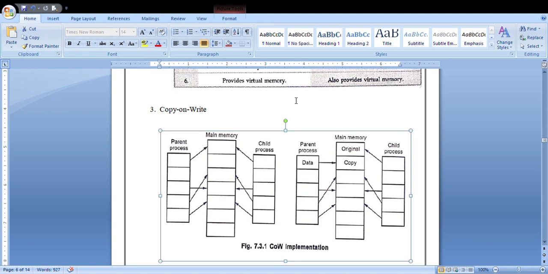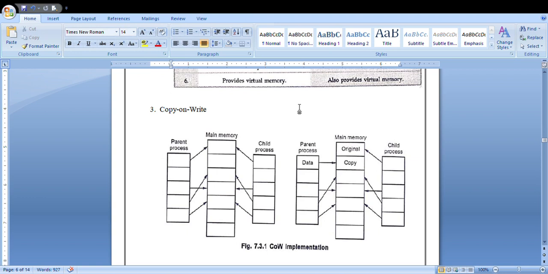But here, one main thing you need to concentrate on is, as I already said, you already know about the fork function. What is the use of your fork function? Fork function is mainly used to create a new child. Correct? Whenever you make use of a fork function, it will generate a new child. So here also it works the same. It will make the working principle of your fork function simple.